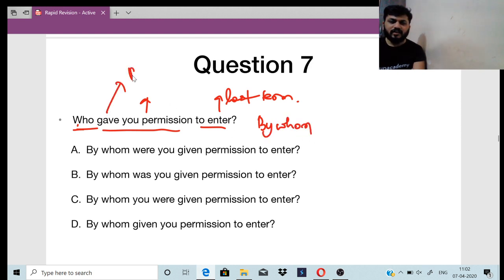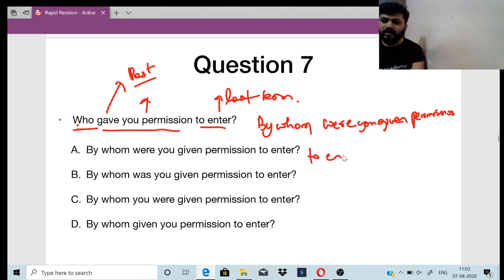What is gave? Gave is a past tense, right? By whom, where, you, given, right? By whom were you given permission to enter, right?